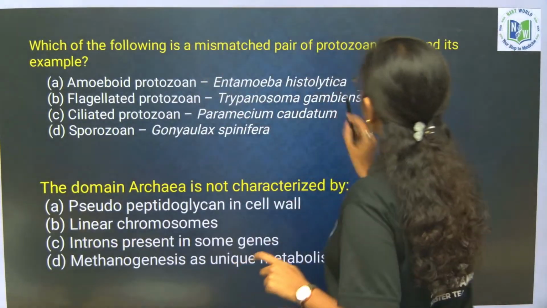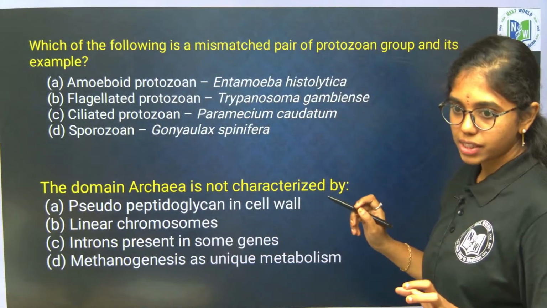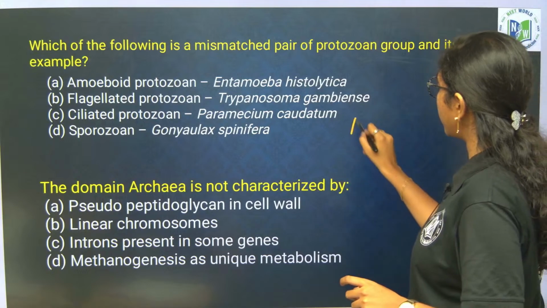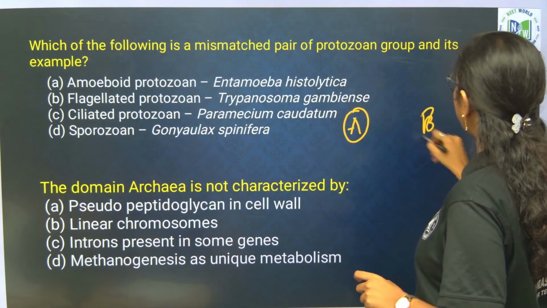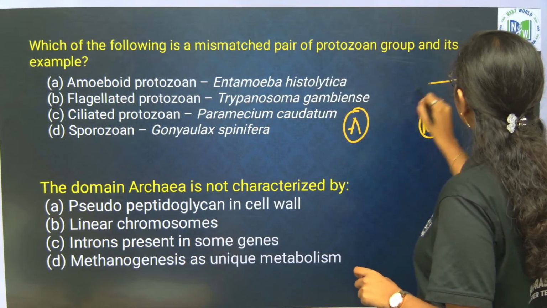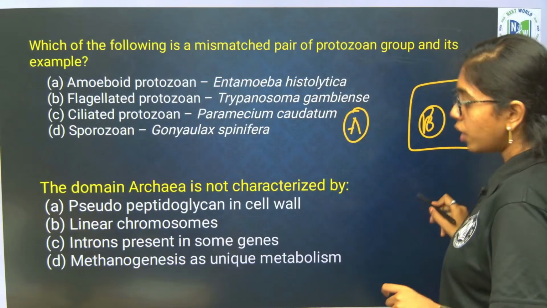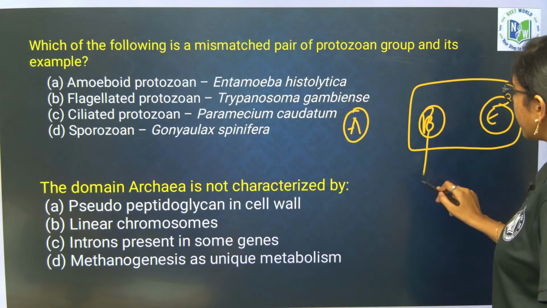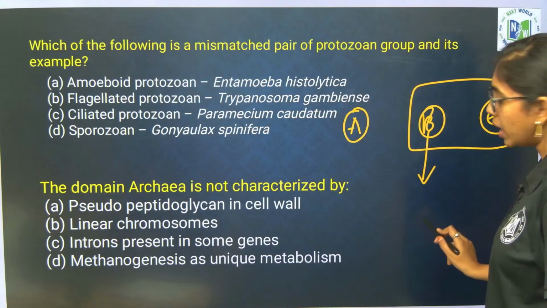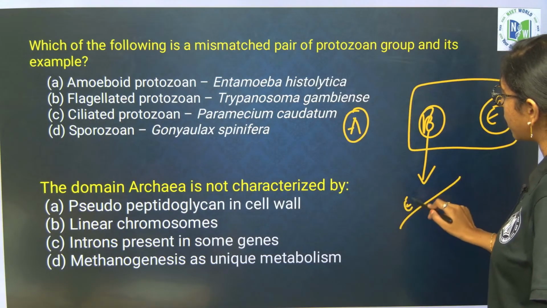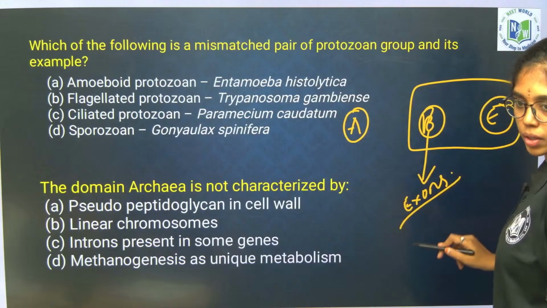See, from the six kingdom system of classification, we have 3 domains, right? Archaea, Bacteria and Eukarya. Among these, Bacteria do not have the split gene arrangement. They just have expressed sequences called exons.